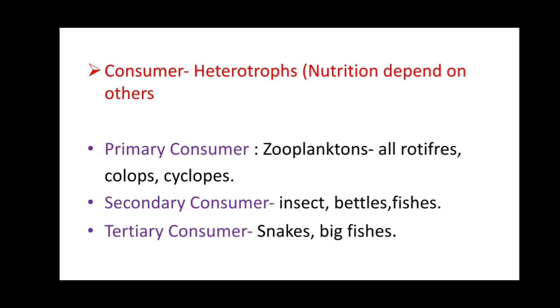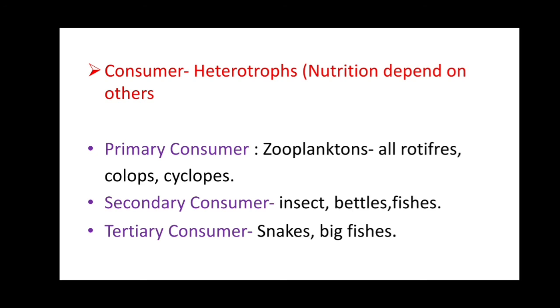The heterotrophs are divided into three types. First, the primary consumers: the zooplanktons that feed on the phytoplanktons. Examples of zooplanktons are rotifer, cyclops and daphnia. These are small microscopic organisms that feed on microscopic plants, that is phytoplanktons. Again, the secondary consumers: insects, beetles and small fishes. Again, the tertiary consumers like snakes and big fishes. So these are the different types of consumers.